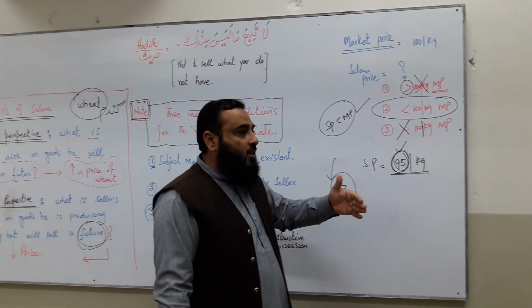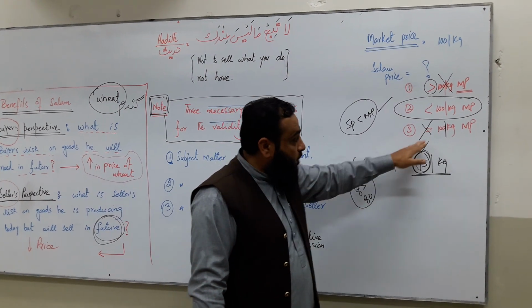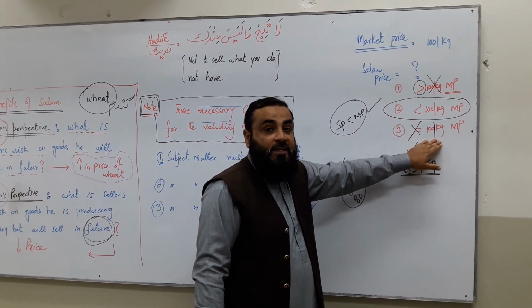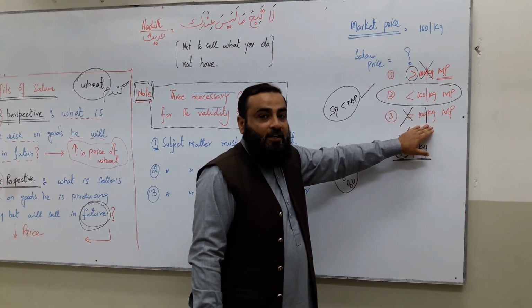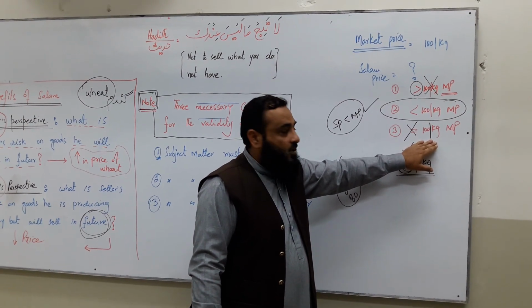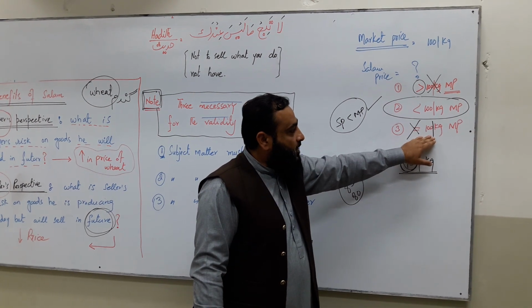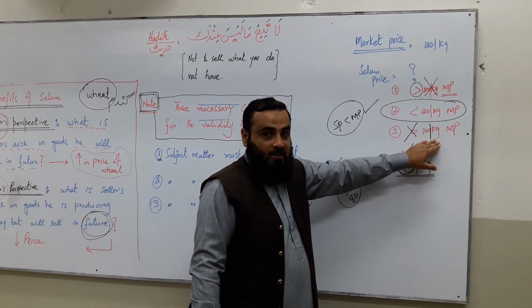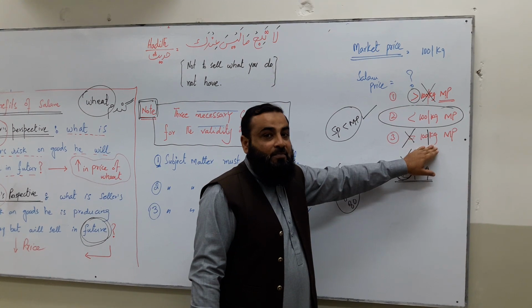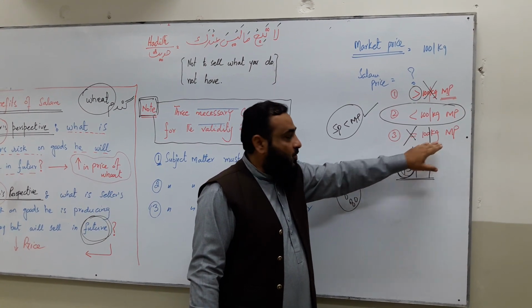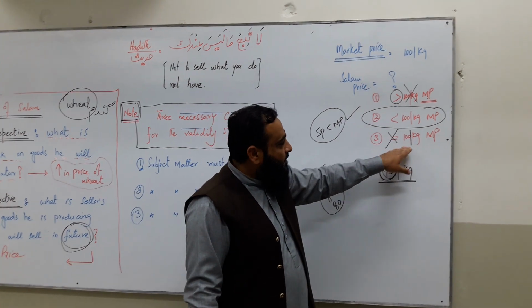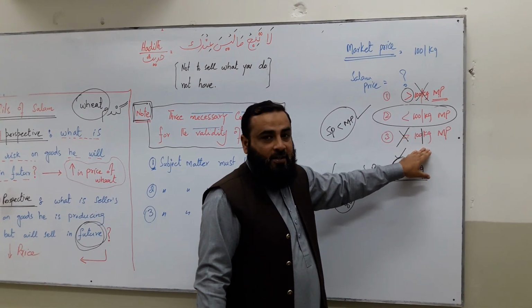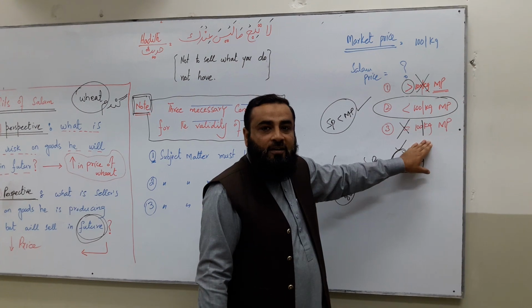If the seller requires the price equal to the market price, it is his desire. But the buyer will not give his consent to a price equal to the market price. Why? Because the buyer will say to the seller, oh brother, if you sell me the commodity equal to the market price, then what is the incentive for me?